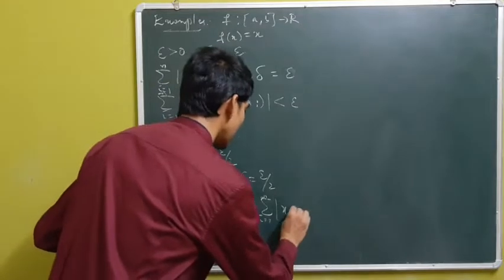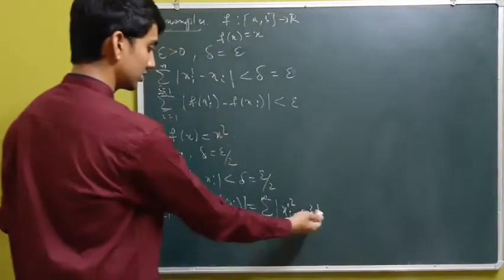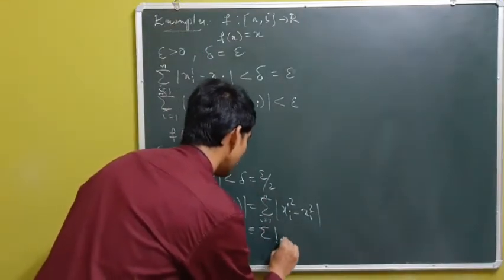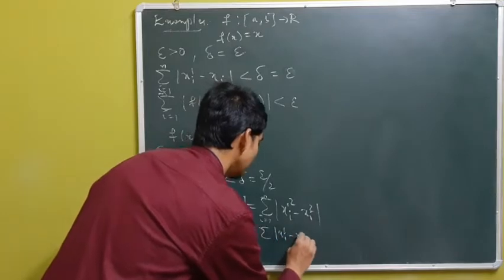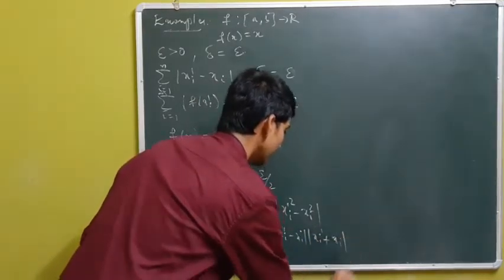Since this is a square minus b square, this is the same as the summation of xi dash minus xi into xi dash plus xi.